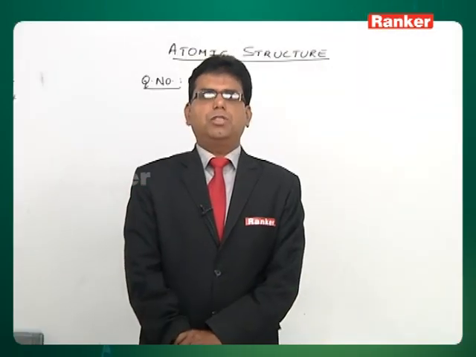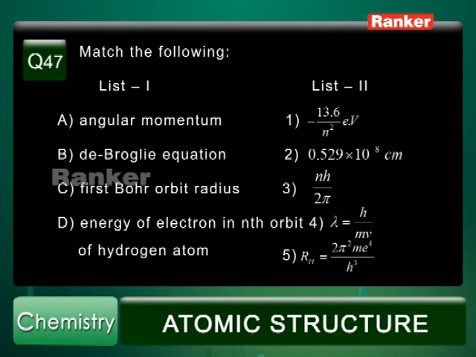Now let's move on to question number 47. In question number 47, again a matching type, on the left side it is given about the different characteristics, and the corresponding formulas are given in list 2. Angular momentum of electron, that must be mvr is equal to nh by 2 pi. So A must be matched with 3 in list 2. De Broglie's equation lambda is equal to h by mv, so B must be 4, right? A to 3, B to 4.